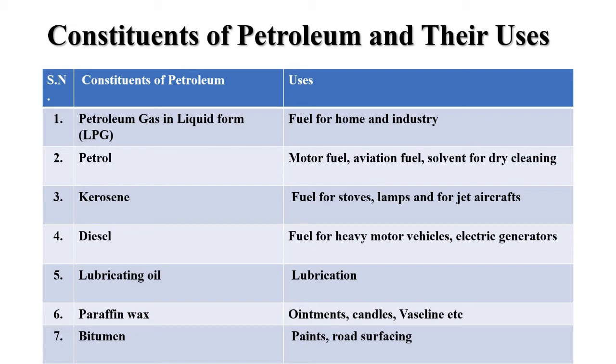Diesel is used as a fuel for heavy motor vehicles and electric generators, and lubricating oil is used for many lubricating purposes. And paraffin wax is used in ointment, candles and Vaseline. Thus petroleum is of great commercial importance due to its versatile use. It is also called black gold, but it is an exhaustible resource, so it needs to be used judiciously. We can save this precious resource by following some simple steps such as use public transport, walk to cover short distances, and carpool to school and work.